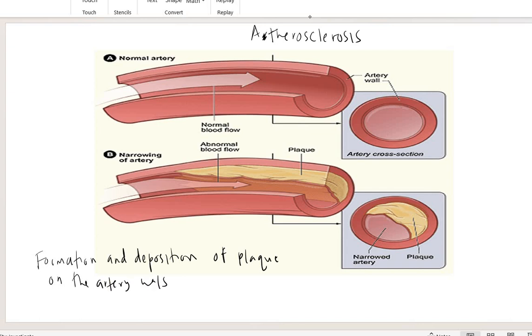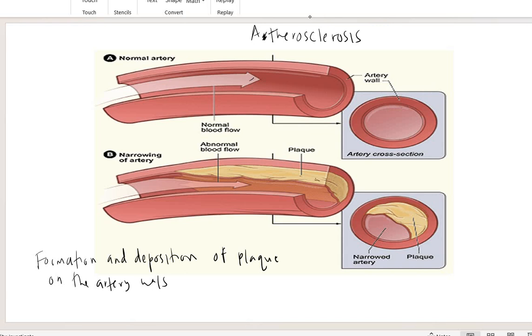This is a normal artery, nothing in the wall of the artery. But in this one, you see the plaque forms here and also deposits in the wall of the artery. What happens? It will narrow the artery.